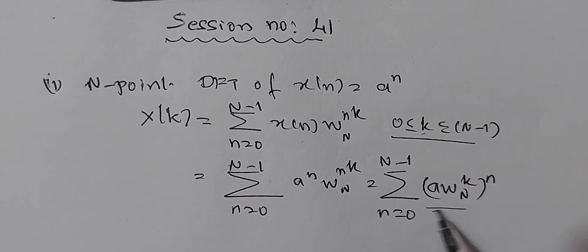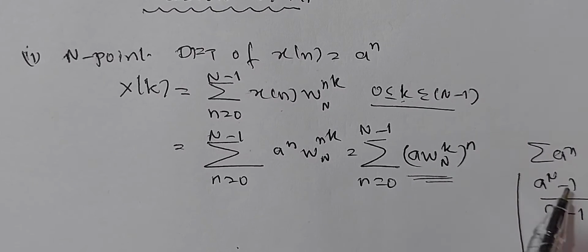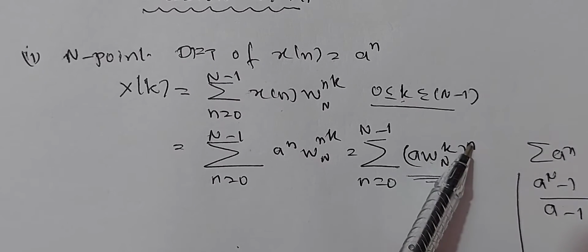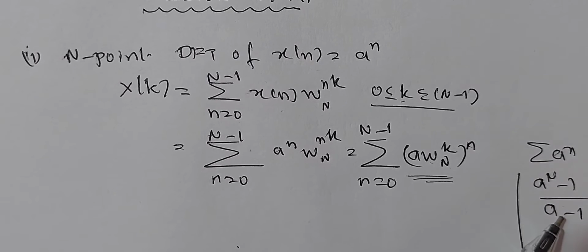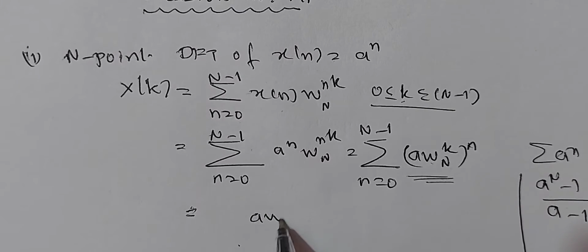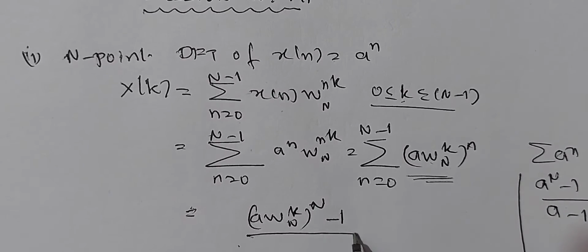Now you see this is in the form of sigma a power n, which is given by, from the lemma, a power N minus 1 over a minus 1. From the lemma we know that sigma a power n is equal to a power N minus 1 over a minus 1. Assume that this entire thing, a W_N^k, is a, and the entire thing is a to the power of n. Apply this lemma to this. So we get (a W_N^k) whole to the power of capital N minus 1 divided by (a W_N^k) minus 1,